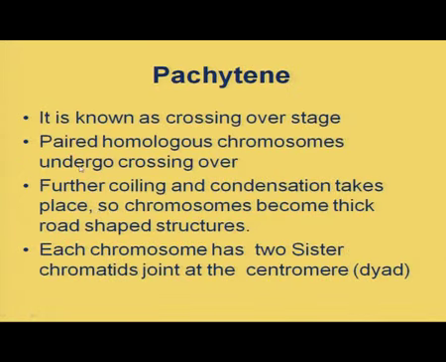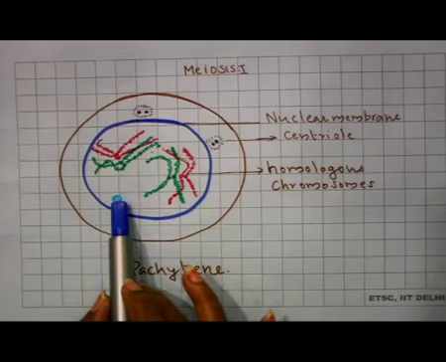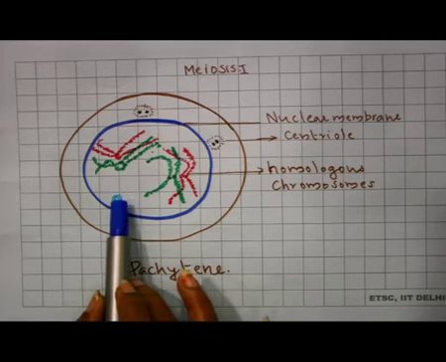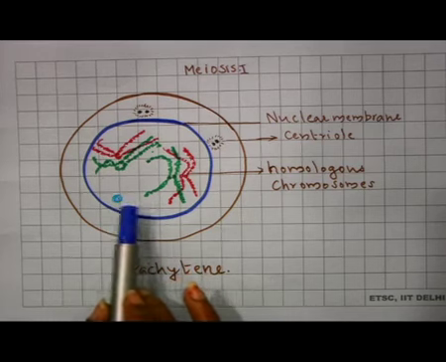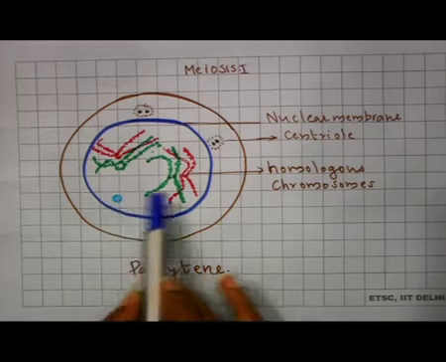Now coming to Pachytene stage. Pachytene stage is known as crossing over stage. See the diagram here. Again you can see clearly the changes taking place. Nucleolus is intact, it is present clear, and you can see it clearly.